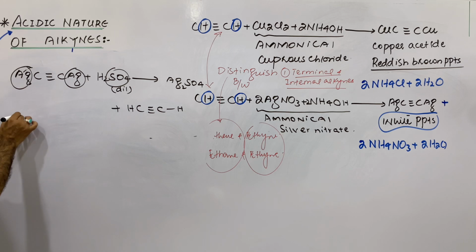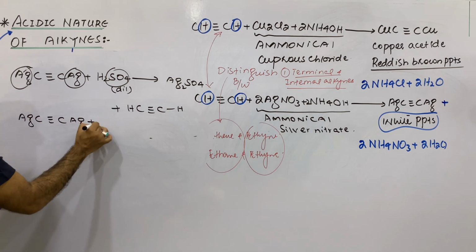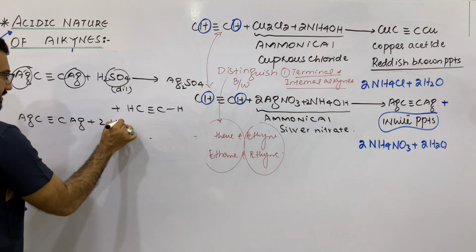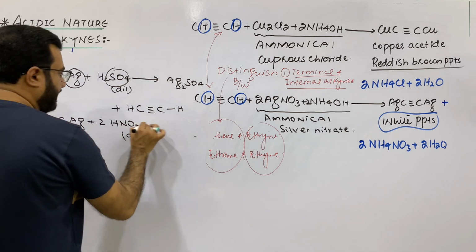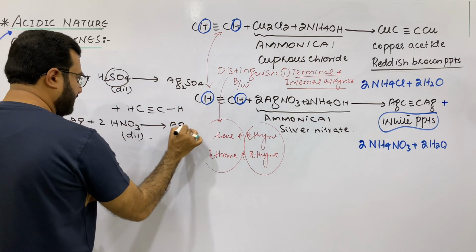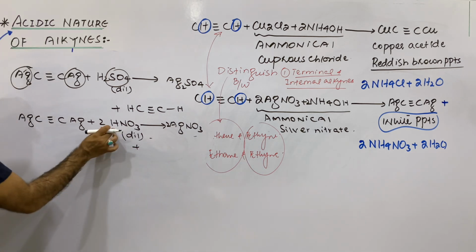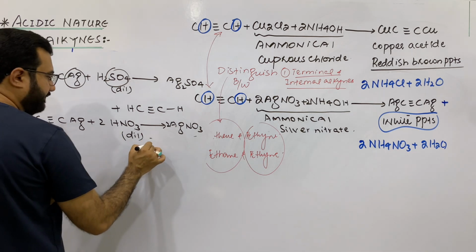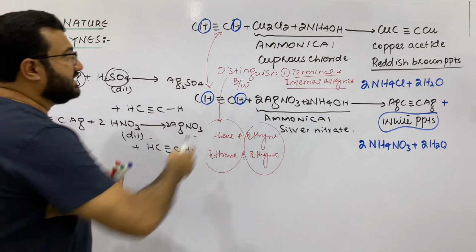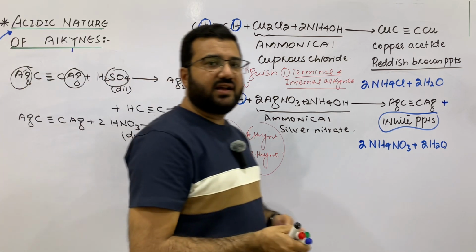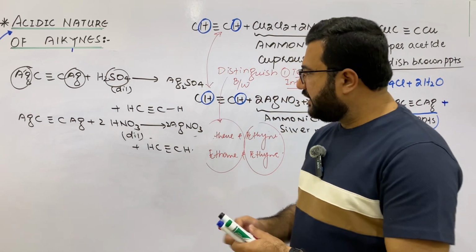In the same way, if the silver acetylide is made to react with HNO3, and that should be dilute HNO3, it is again converted back to ethyne, because these two hydrogens will replace silver. So these reactions are very important in the isolation, purification, and identification of the terminal alkynes.